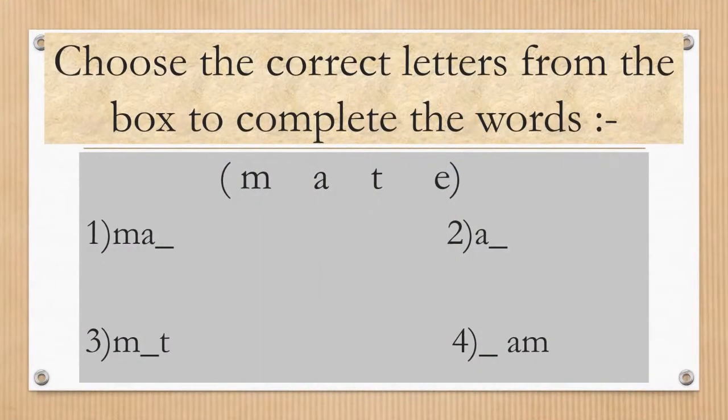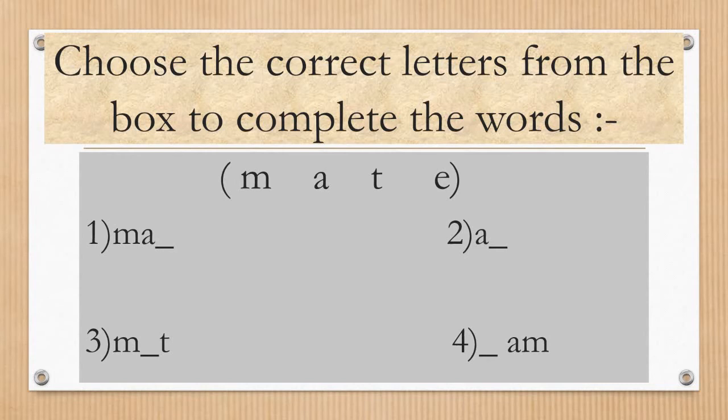Here is the first activity for you. Choose the correct letters from the box to complete the words. In the bracket you can see some letters are given, and you have to choose the correct letter and fill the blank so that a correct word is formed. First, letters M and A are given. So which letter will you put there from the box? Yes, think and write the word.